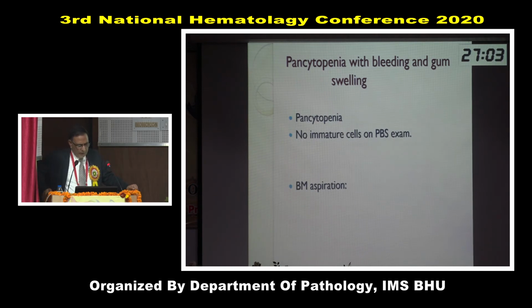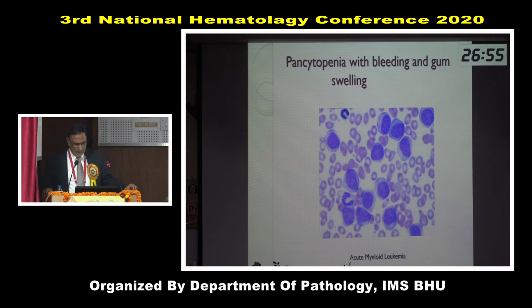Patient has pancytopenia. On peripheral blood examination, there was no immature cell. So we will go for bone marrow examination. And this is leukemia. So even if there was absence of premature cells in peripheral blood, in these cases bone marrow examination is a must, because only bone marrow examination could tell the diagnosis in this case, that is acute myeloid leukemia.